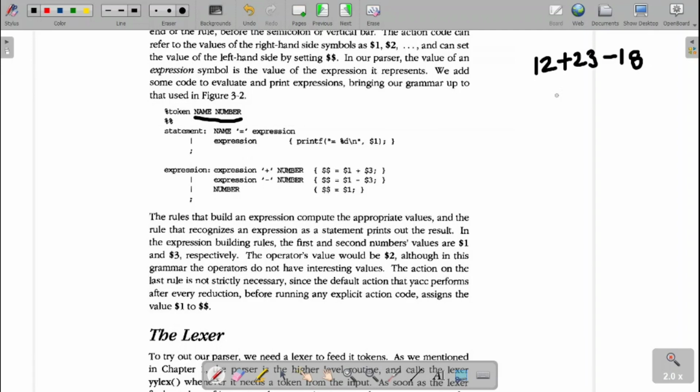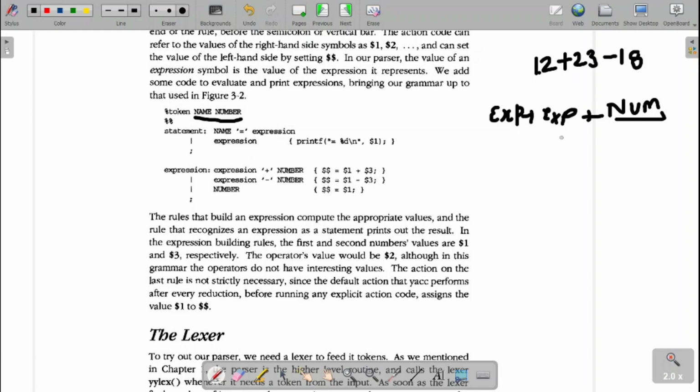Now when we go for solving this, first it will be expression derives expression plus number. So expression derives expression plus number, and the number will be the last one.